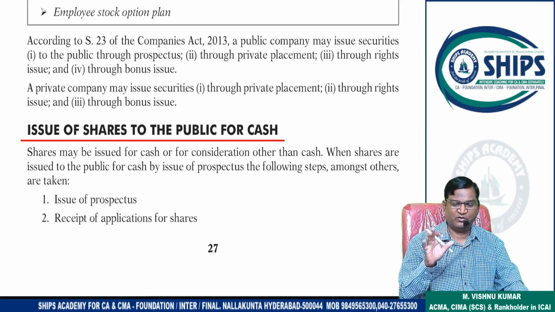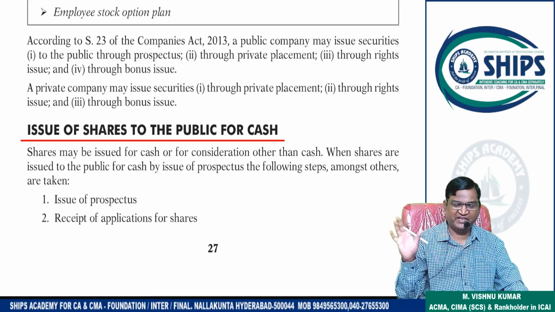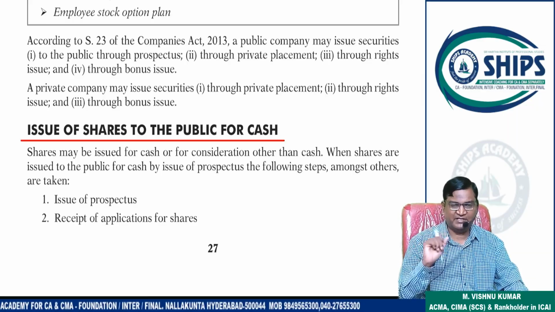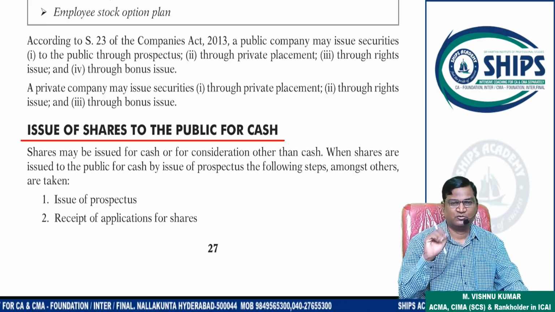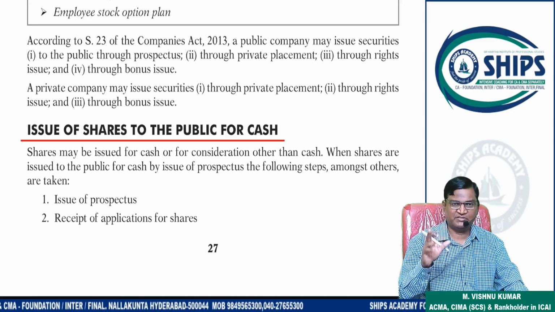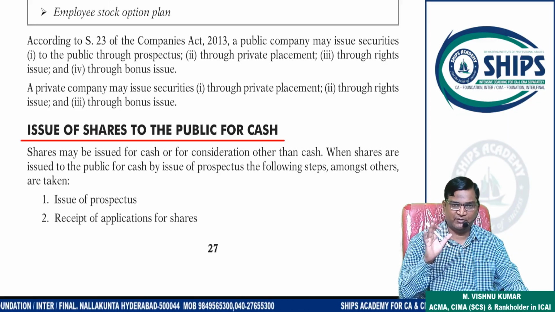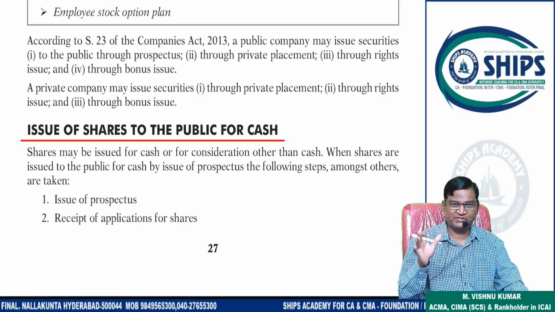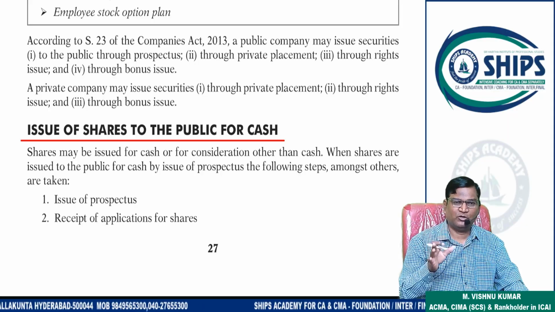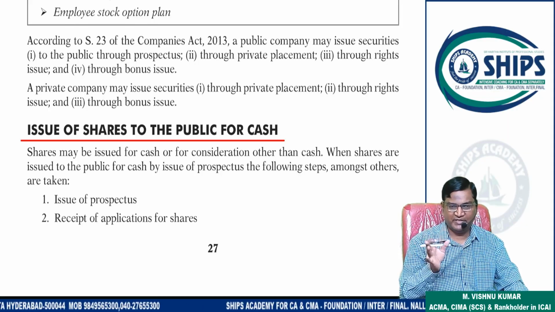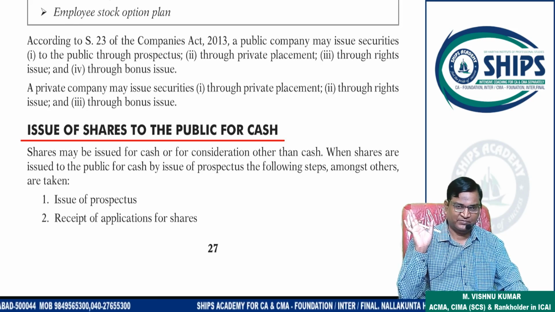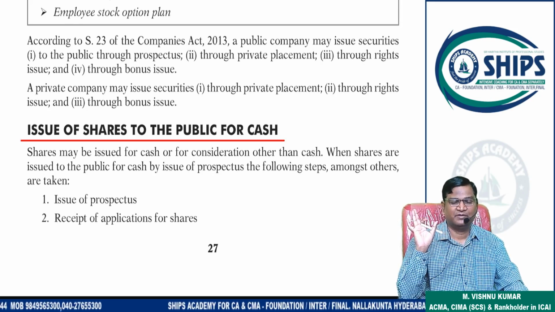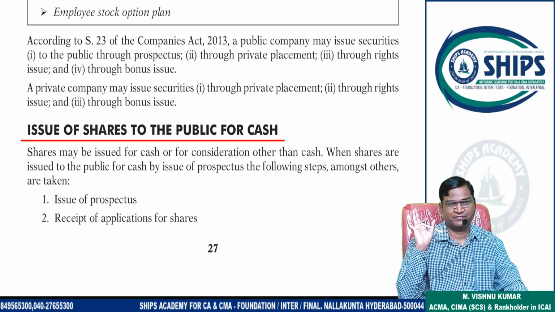Allotment, first call, final call, like this, there are no different stages used in practice mostly. So if an investor wants to invest in a company, he has to pay the complete money at the application stage only. If allotment is given, that amount is debited from his account. If no allotment was made, the amount will be credited again to his account. That's it. This is the simple trick used in the market.